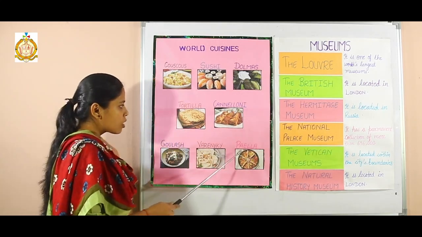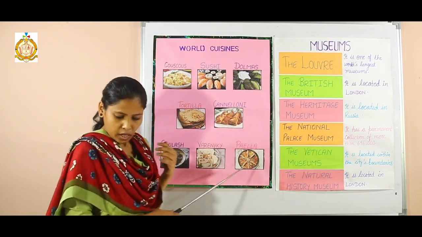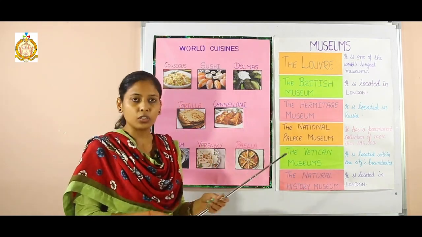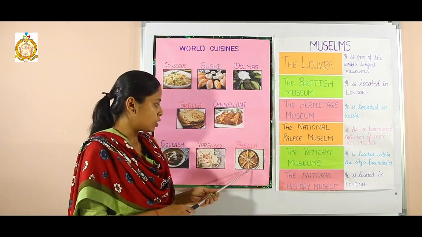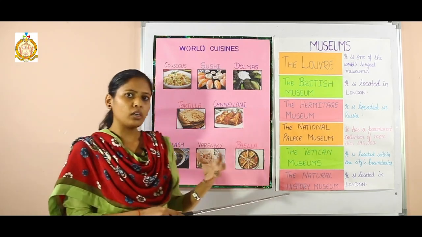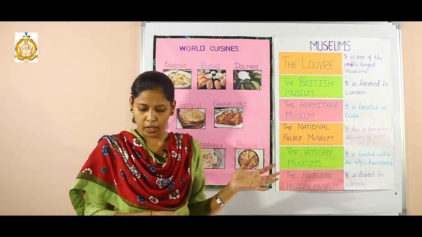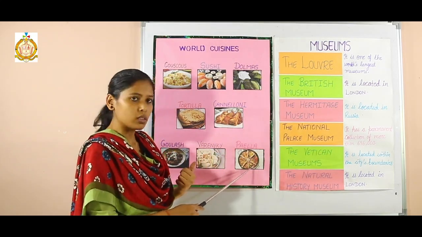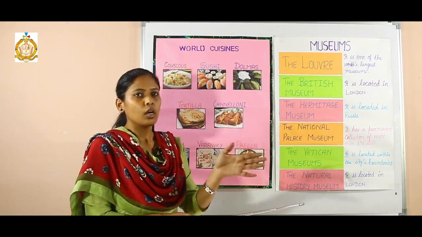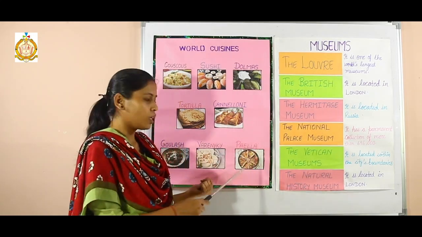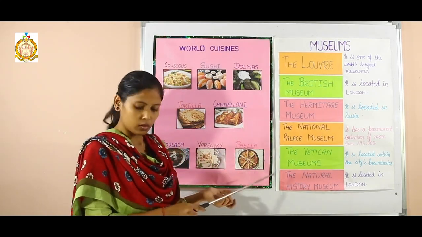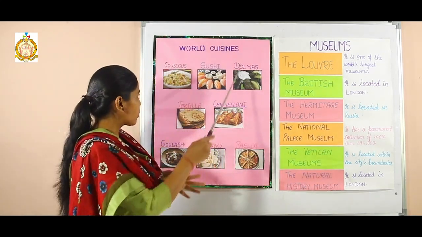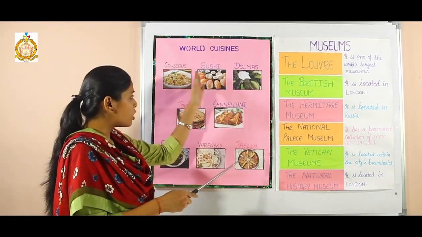And the last one is paella. Now, paella is a Valencian rice dish. It is a Spanish dish, and in different areas of Spain, there is a little bit of variation in this dish. According to the places, they make variations in this dish. It is a Valencian rice dish. So these all are world cuisines.